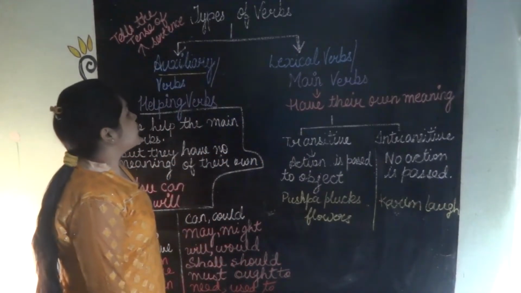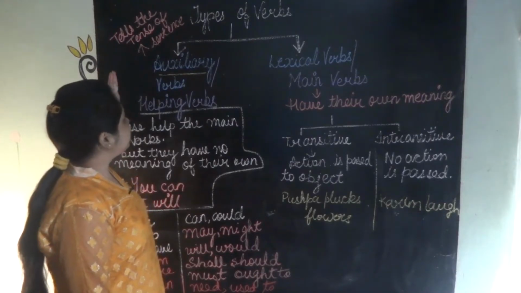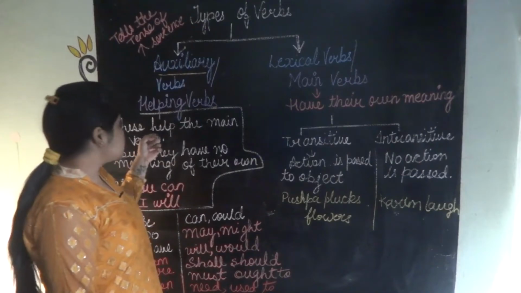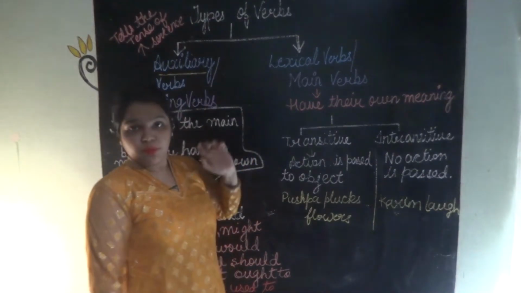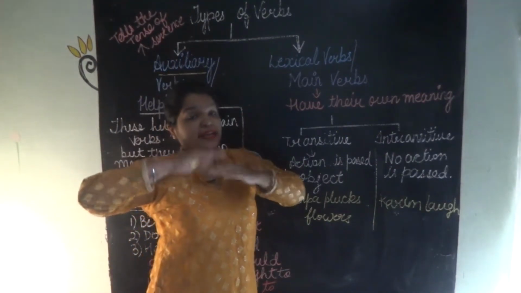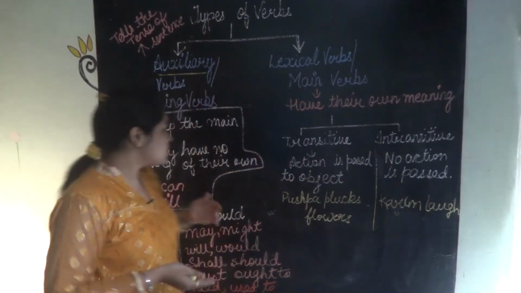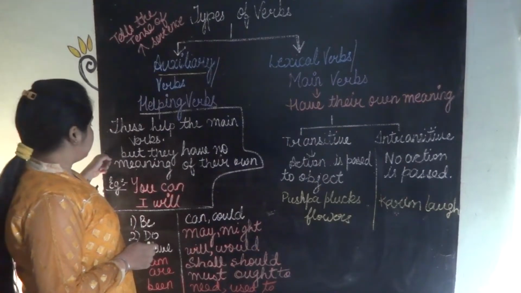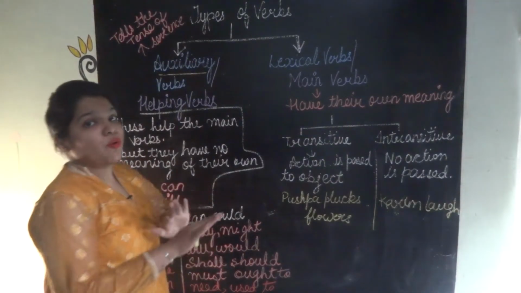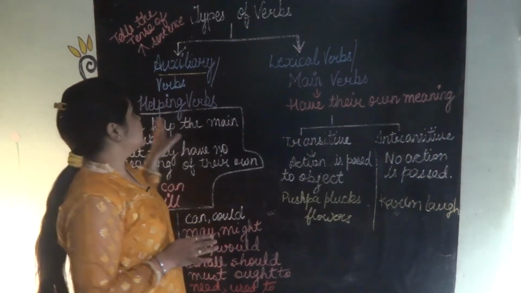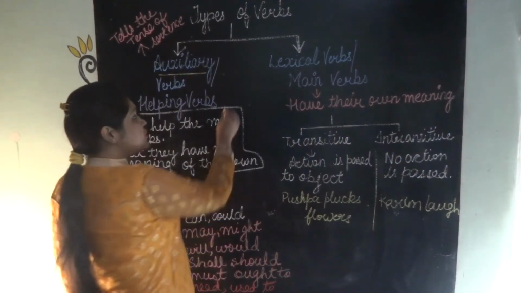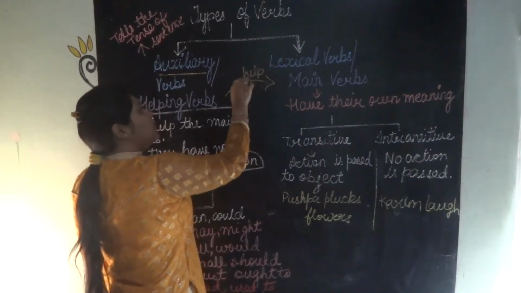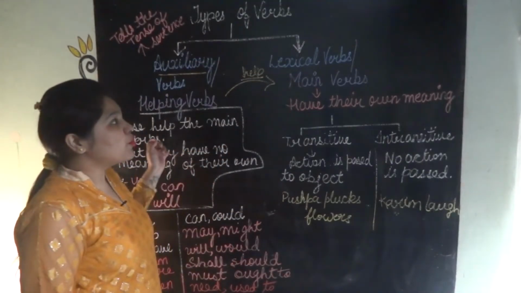So as the name suggests, helping verbs are the verbs that are used with the main verbs. As the name suggests, it helps the main verbs. These help the main verbs, but they do not have their own meanings. Means these are used just to help them.